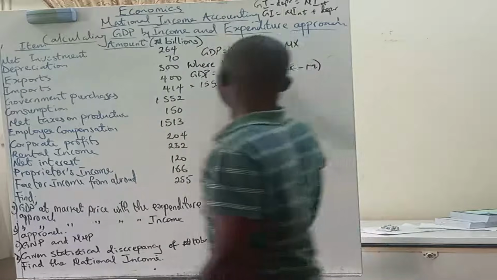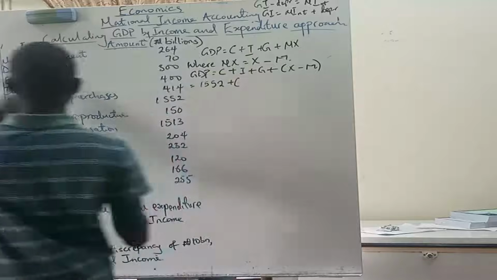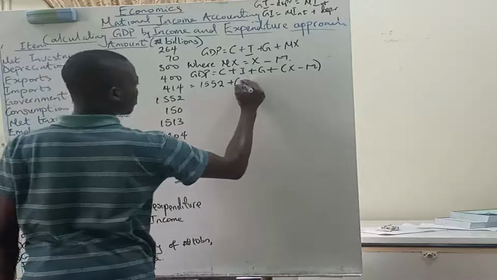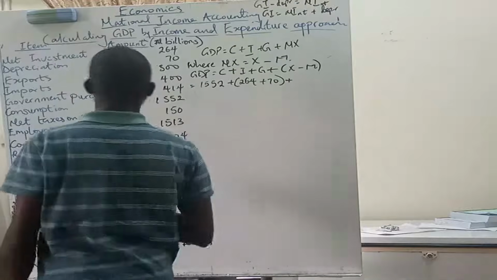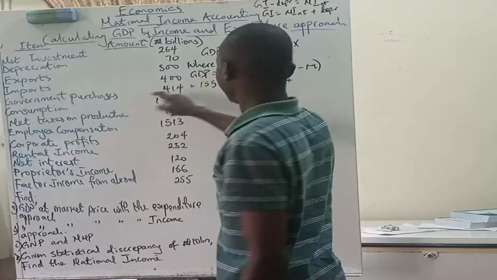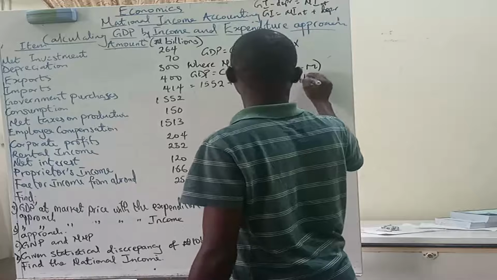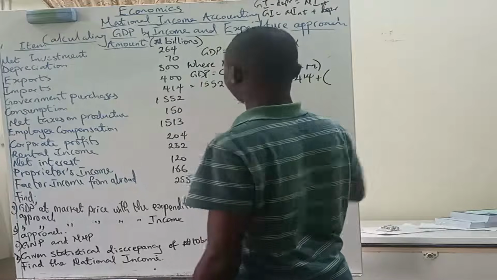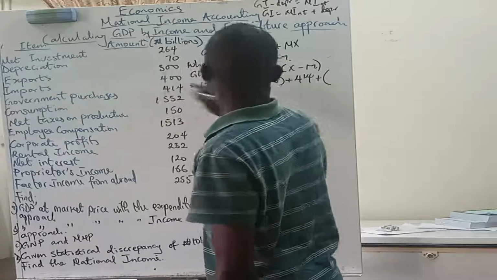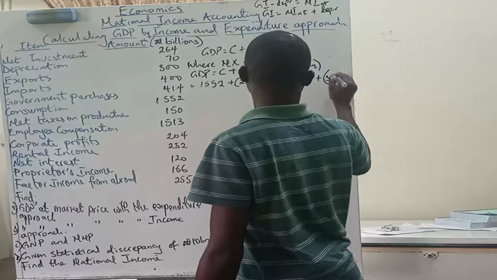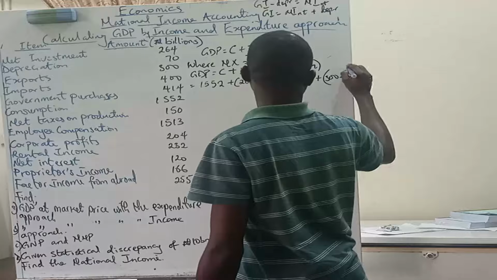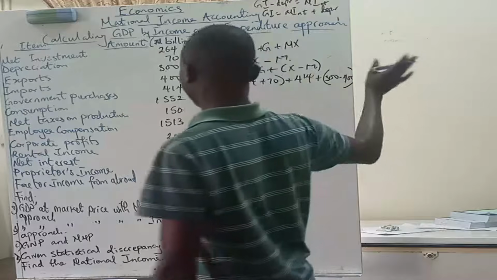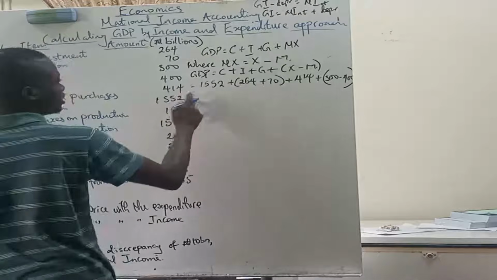So the investment we have here is the net investment, 264, plus depreciation, then plus government purchases, which is 414, and net export. Export is 300 minus import 400.